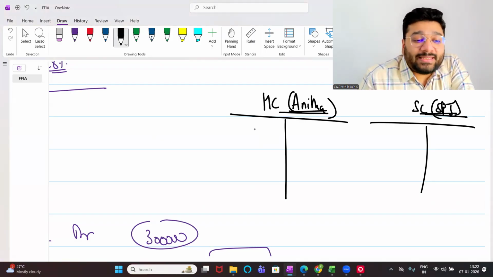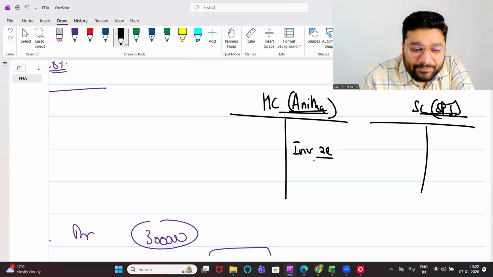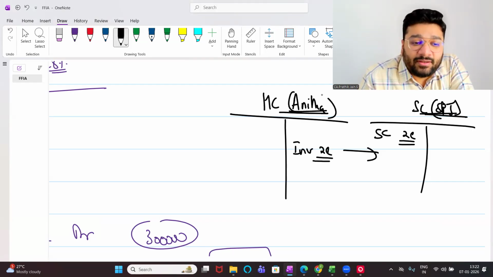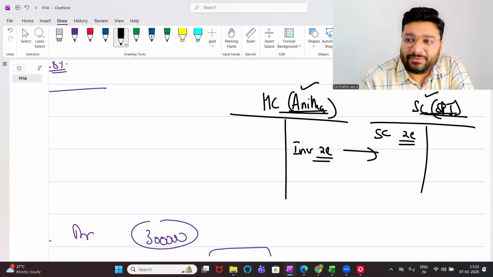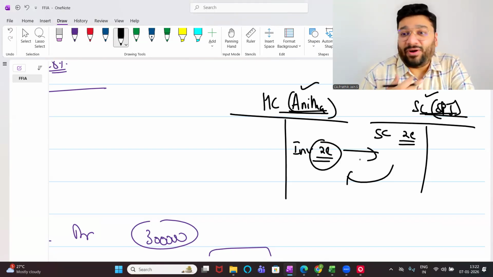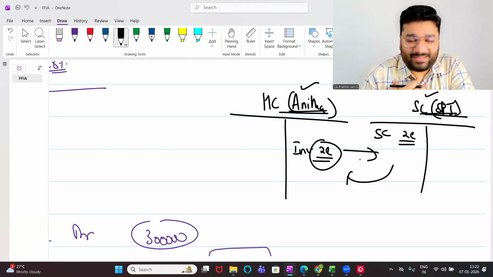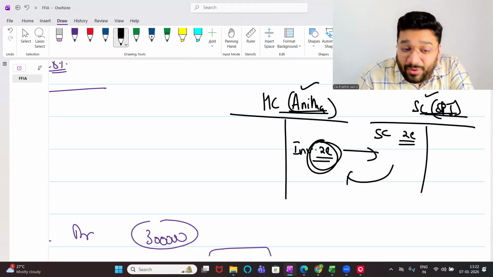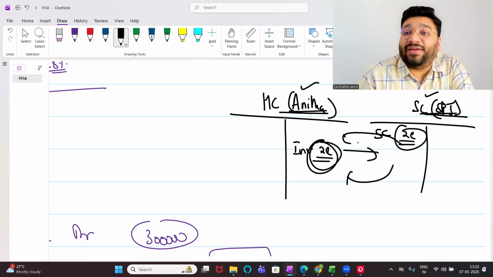Holding company has invested 2 lakh rupees in subsidiary. Subsidiary's share capital is 2 lakh rupees. Imagine for a second, Anita ma'am and Pratik sir not married. Both are separate. 2 lakh rupees investment Anita ma'am gave to Pratik sir. Until marriage, I have the responsibility to give this money back. If I don't give this money back, then you know what will be my condition. Before marriage, whatever money I took from Anita ma'am, it is my responsibility to hand that back safe and secured.